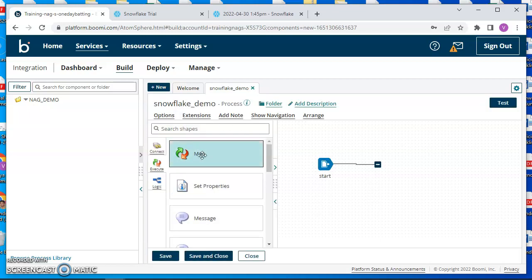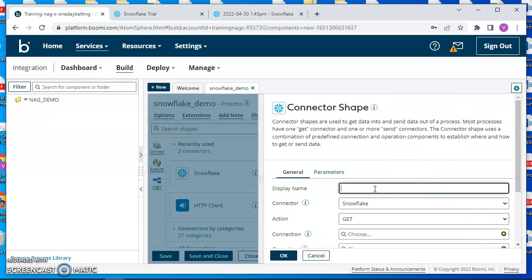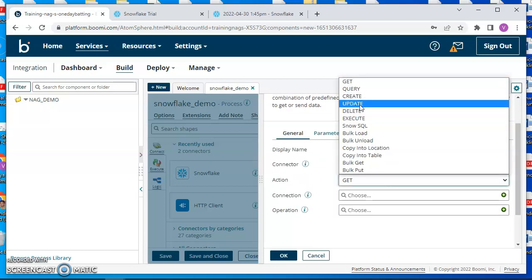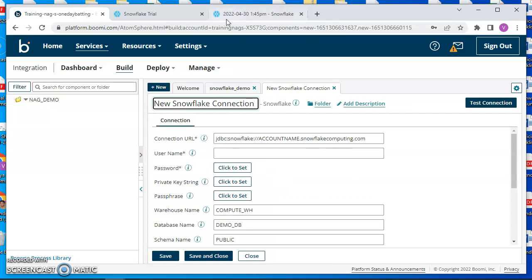Give OK, and here you can drag the Snowflake connector. I'm naming it Snowflake DB connector, giving the action as query, and here we have to give credentials.